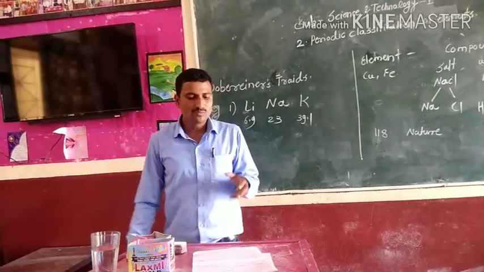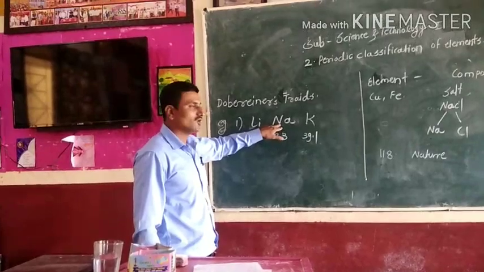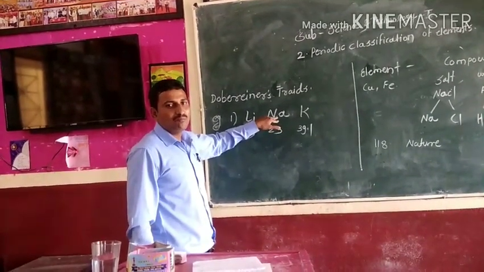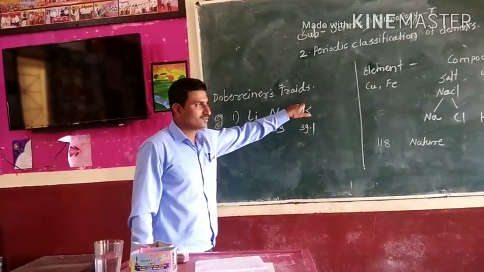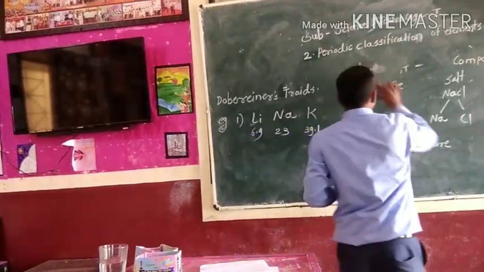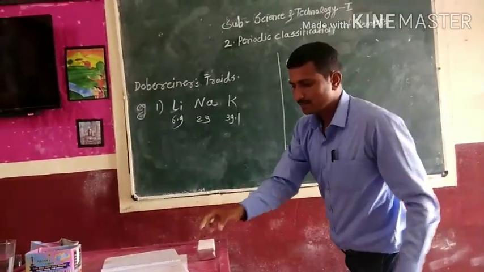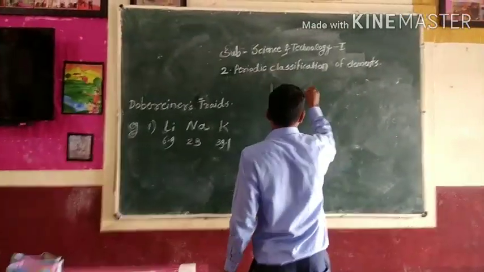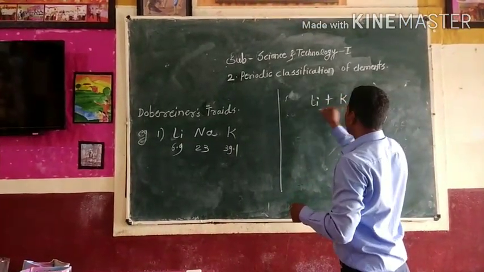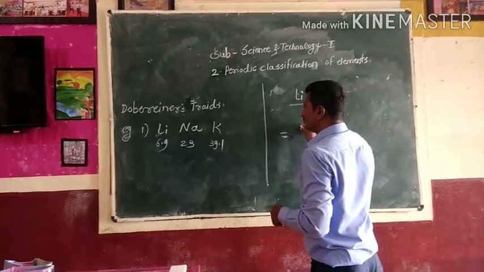The rule of the Dobereiner triads is that the atomic mass of the middle element is approximately the mean of the other two elements. So this is the first and second. To prove the Dobereiner triad: the first element is lithium, the second is sodium, the third element is potassium. We take the mean and put in the values.